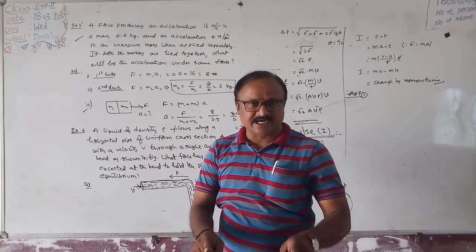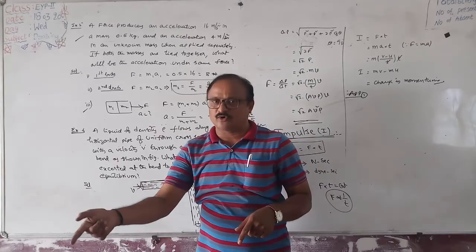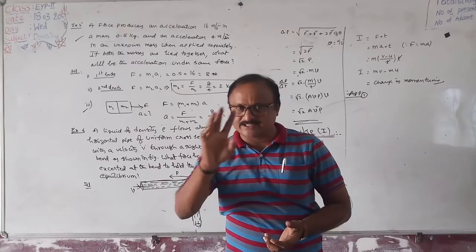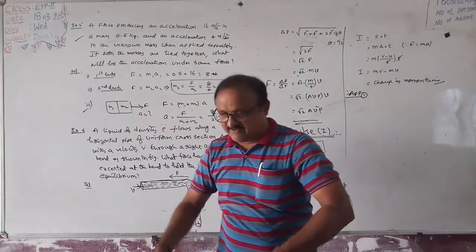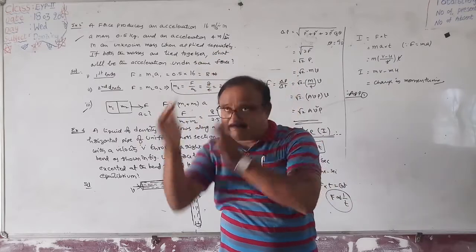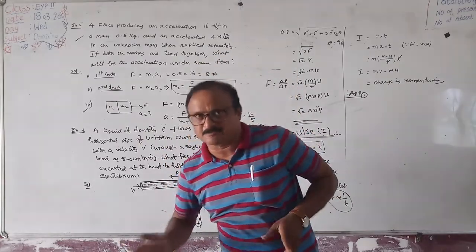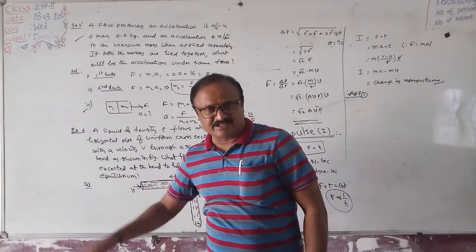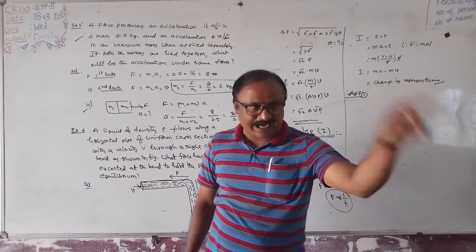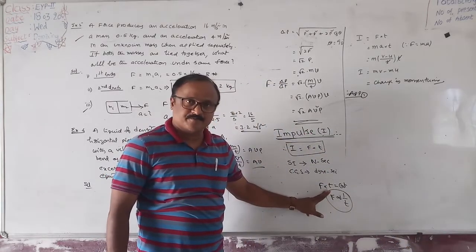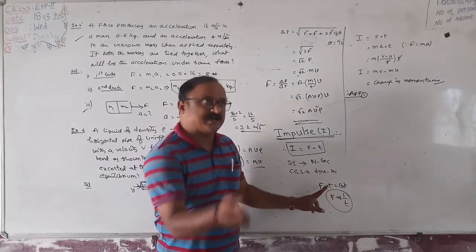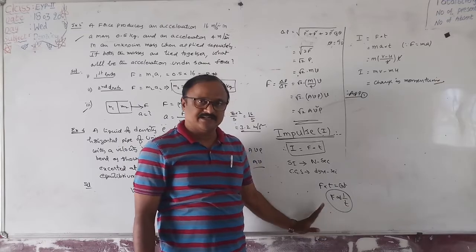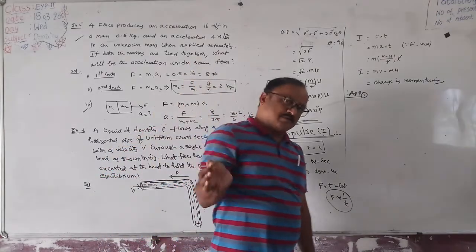Why? Because the person who jumps on the cement floor comes to rest earlier. But for the person who jumps on the sand floor, the total time taken to come to rest increases, because the legs of the person sink into the sand. Time increases. In the first case, time decreases. Time decreases means force increases. So more force is exerted on the first person by the cement floor. That's why he gets more injured. Right? Okay.